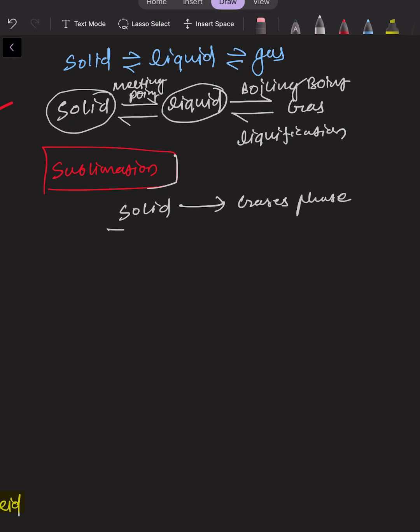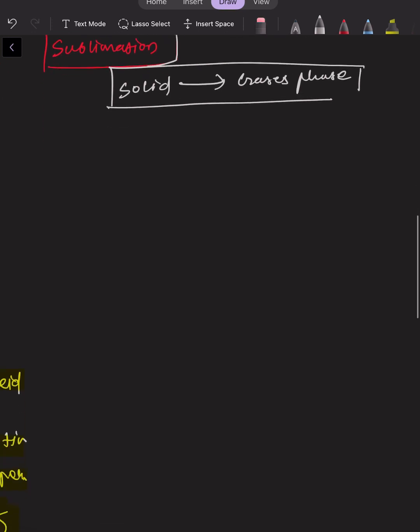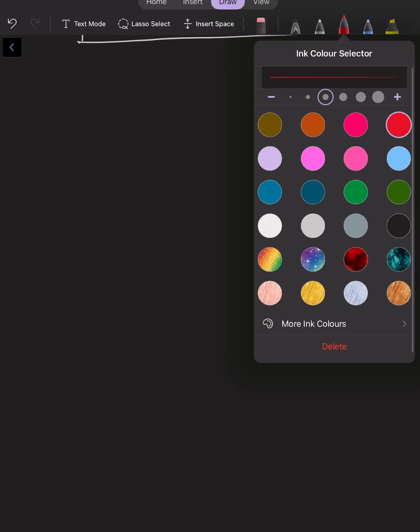Then this process will be known as sublimation, right? So if you want to classify the matter, how can we classify the matter? Classification of matter.